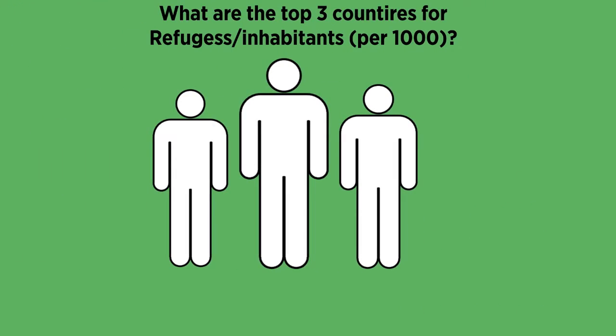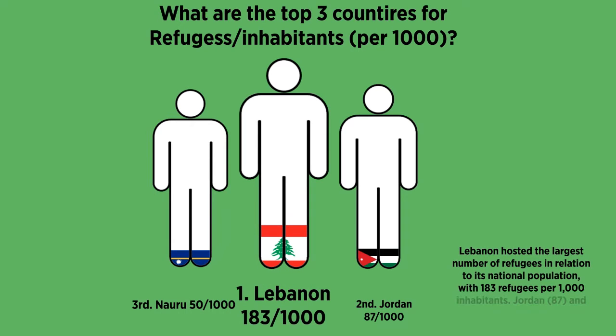What are the top 3 countries for refugees per 1,000 inhabitants? Third is Nauru, 50 out of 1,000. Second is Jordan with 87 out of 1,000. And the top country in the world is Lebanon, 183 per 1,000. That is more than 18% of its population.